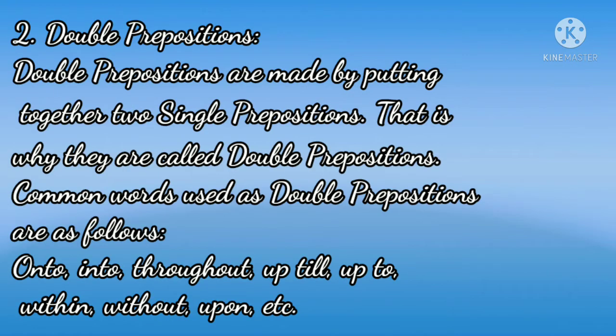Double prepositions. Double prepositions are made by putting together two single prepositions. That is why they are called double prepositions. Common words used as double prepositions are as follows: onto, into, throughout, up till, up to, within, without, upon, and many more.